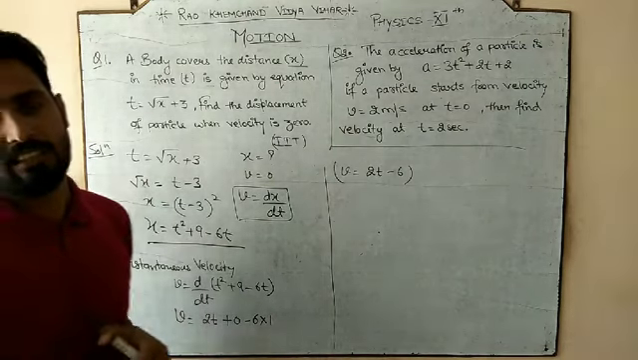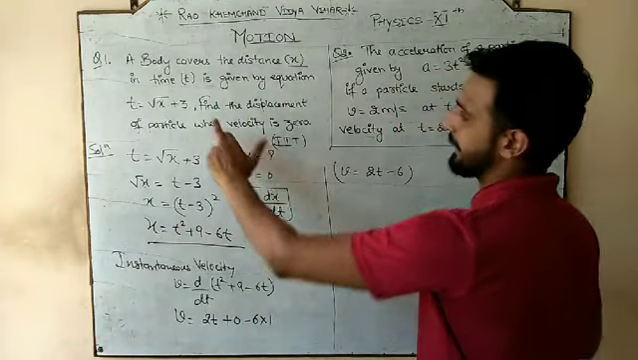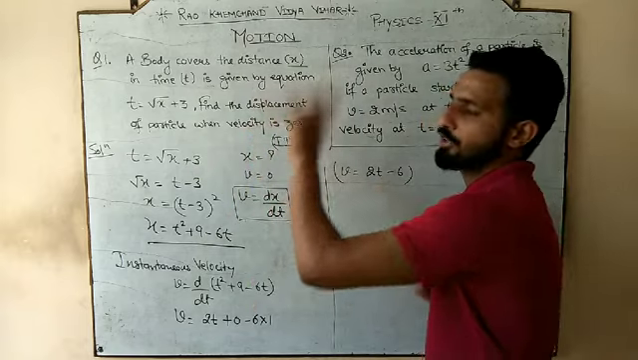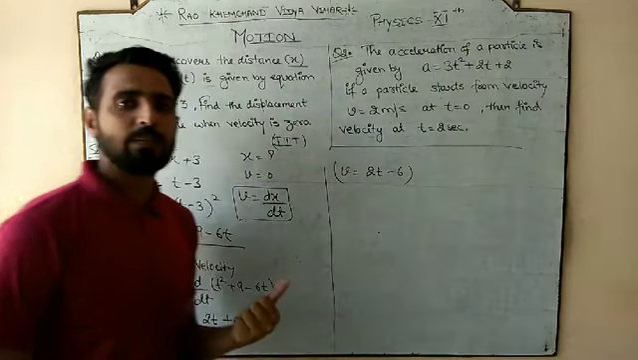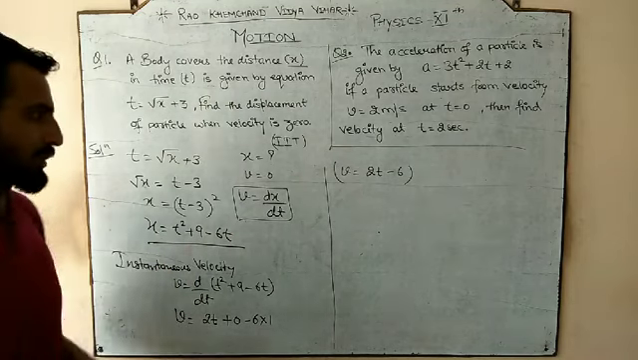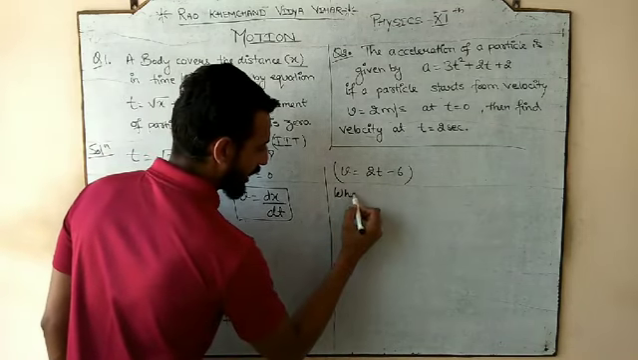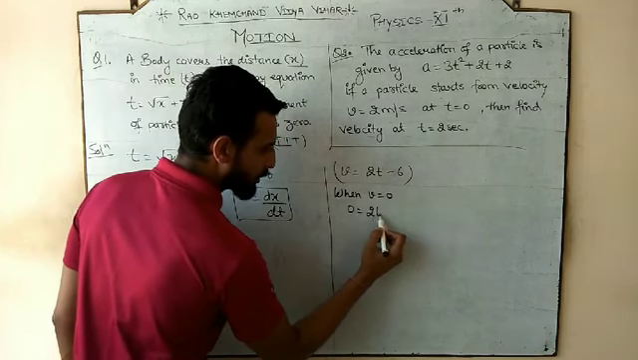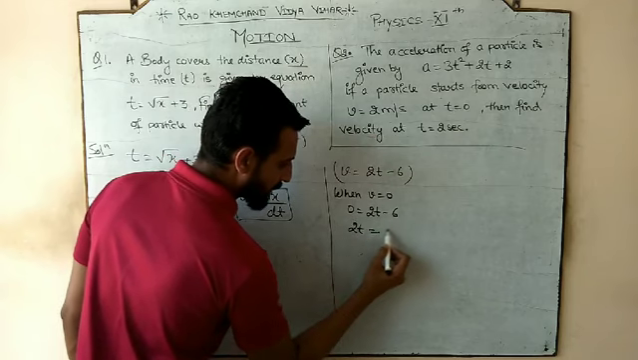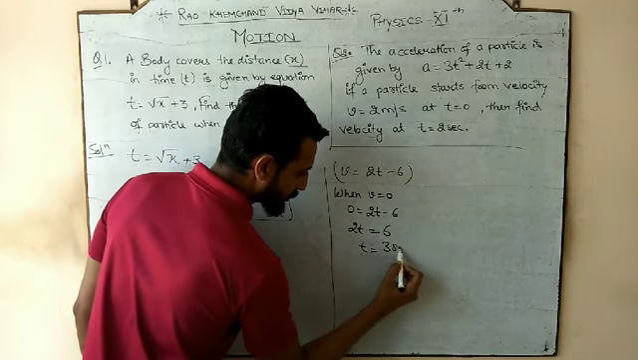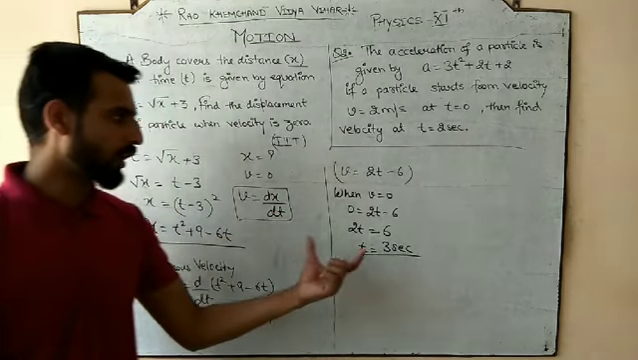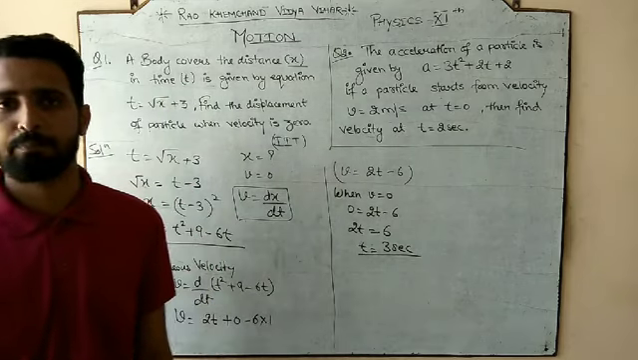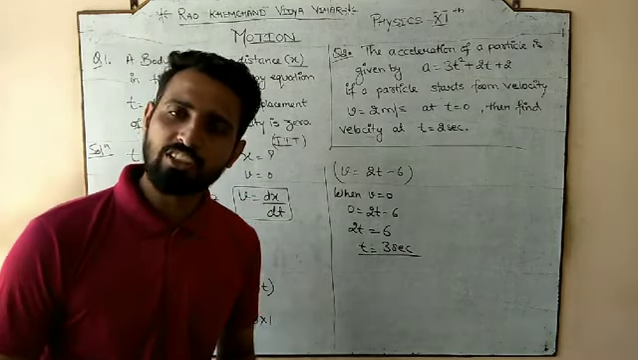But in this question, the teacher is not asking for the velocity. What is the teacher saying in the final line? He says find the displacement when the velocity is 0. So you have to find the displacement when the velocity was 0. So when velocity is 0, take the velocity as 0. So 0 is equal to 2t minus 6. So 2t is equal to 6, or t is equal to 3 seconds. So what did we get? The velocity of the body would be 0 at a time of 3 seconds. Means at 3 seconds the velocity of the body will be 0.